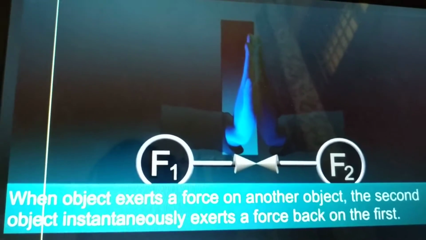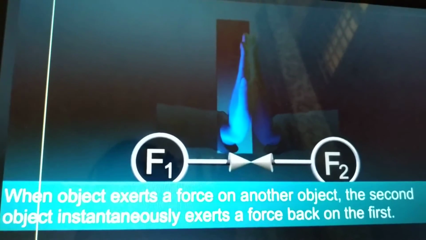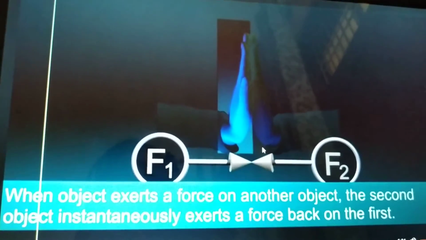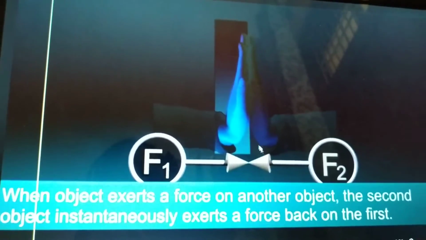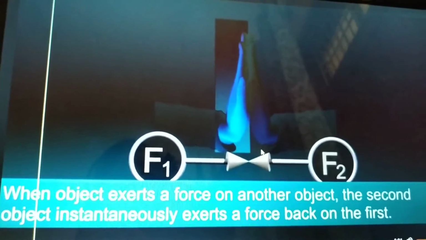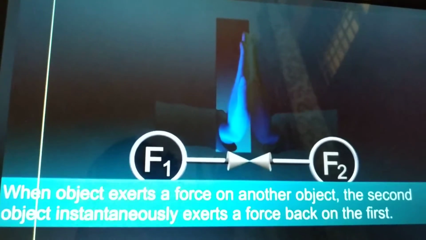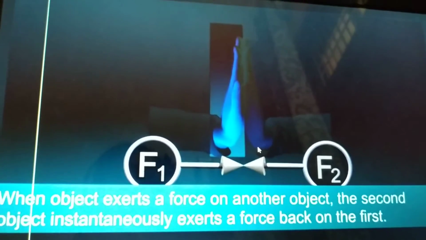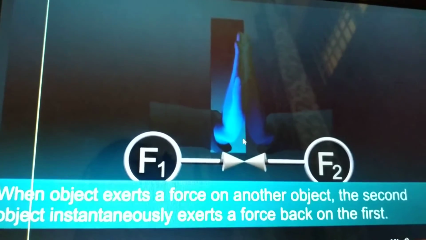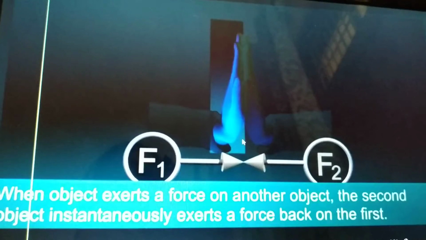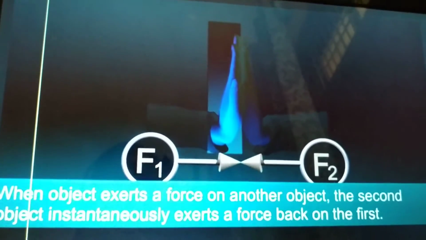That is the reactive force. So when you perform this experiment on objects, you will find that for every action there is an equal and opposite reaction, right?